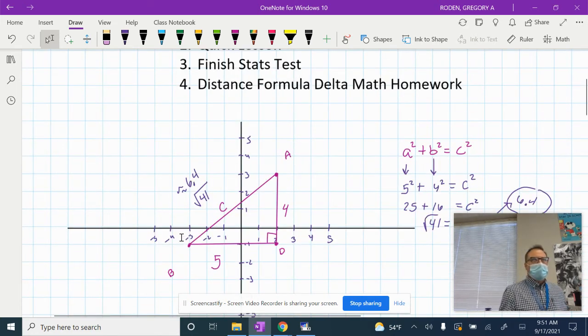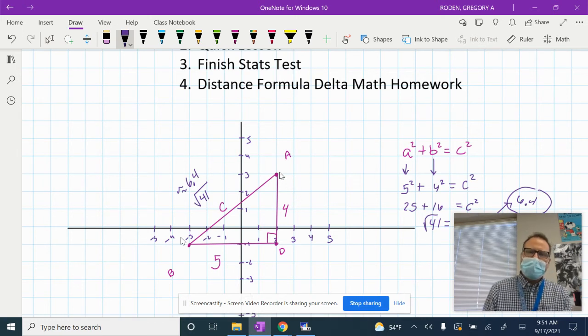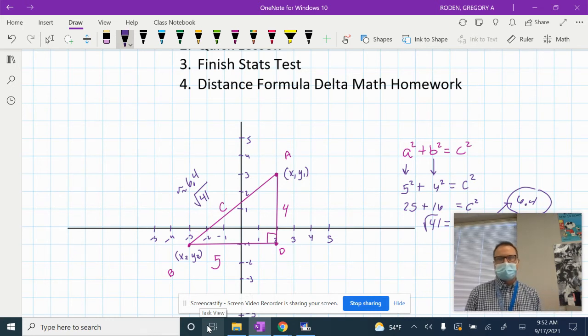So, if we look at this, guys, this point, we'll call this point A. This is x1, y1. Y'all see that? And this point right here, this is x2, y2. So what we can also do, guys, is we can also use the, let's see here.